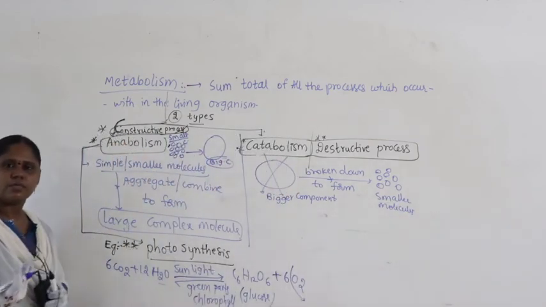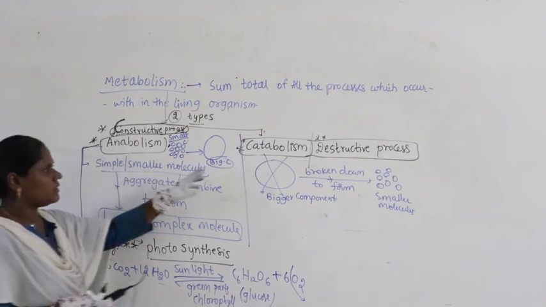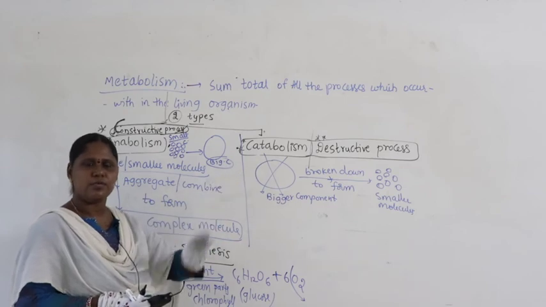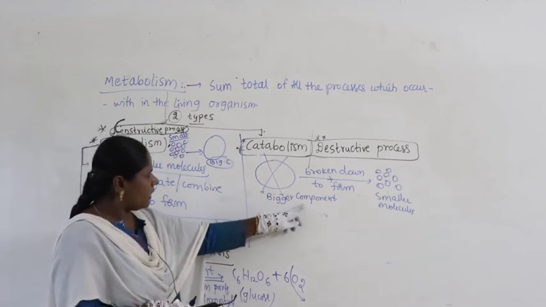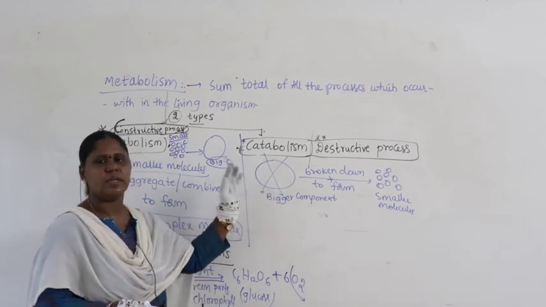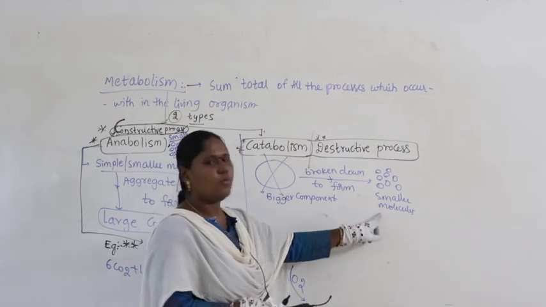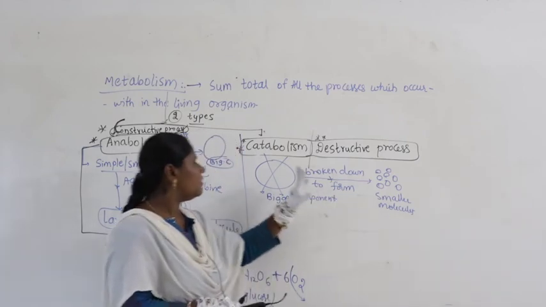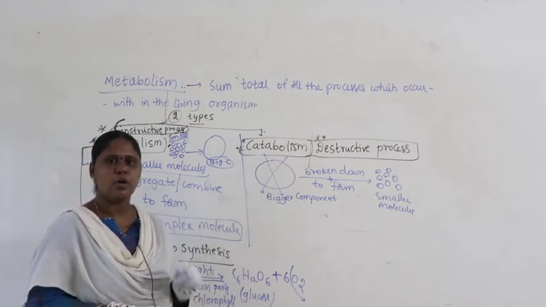Catabolism is quite the reverse of anabolism. A bigger component gets broken down to form smaller molecules. This is what is called catabolism, a destructive process.